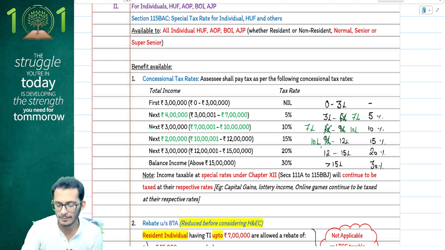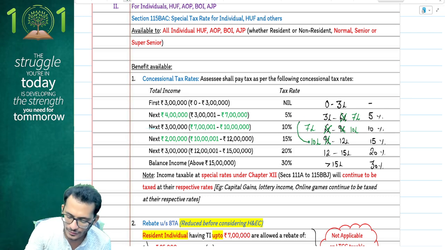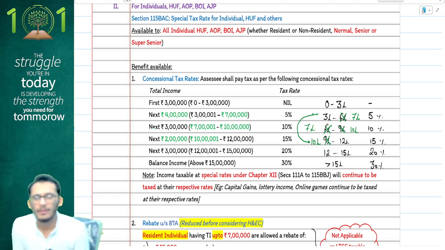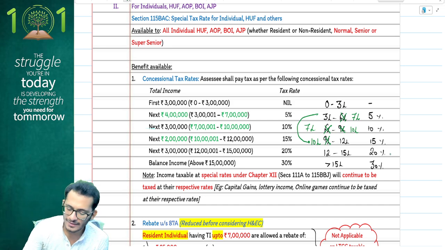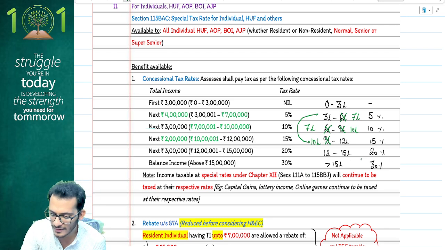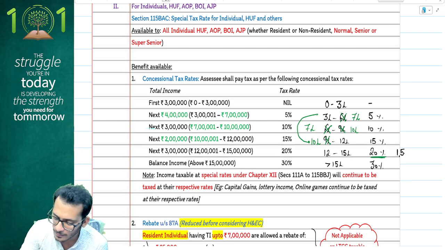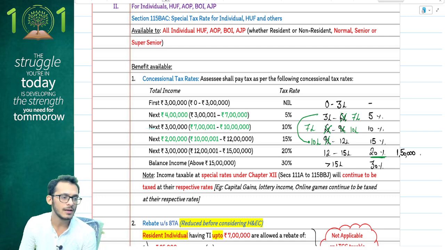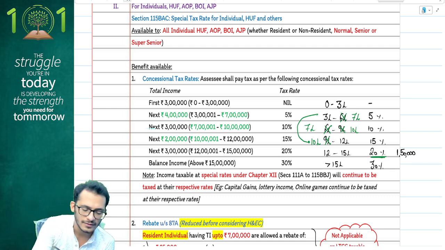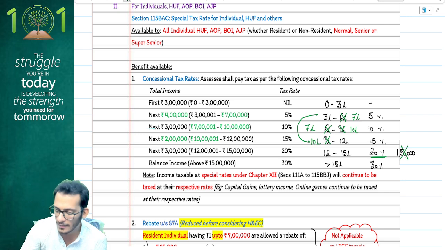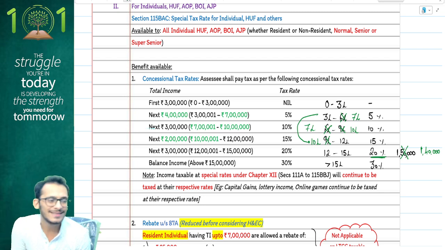Yes. So basically what has happened, people, 1 lakh from the fourth slab has shifted to the second slab. What exactly does the impact happen here? Very simple. Until the previous regime, for the first 15 lakhs, you would have paid a tax of 1,50,000. Whereas with the current year amendment, 1 lakh getting shifted from the 15% slab to the 5% slab, you save another 10%, and therefore the current year tax would change to 1,40,000. This is the only change which you have, people.